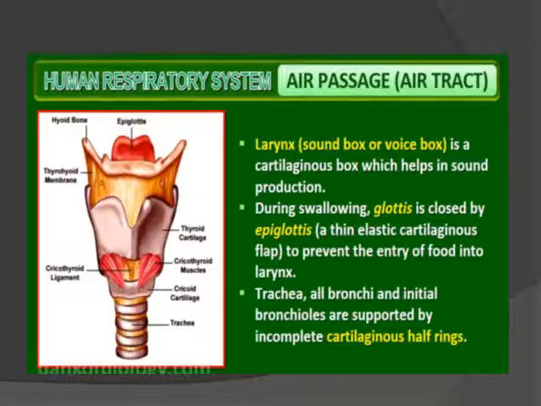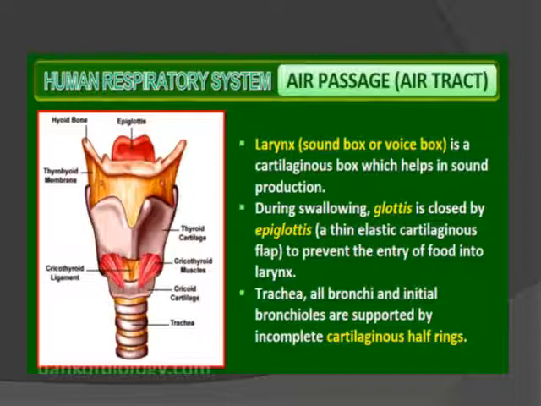Next we are discussing one part of the conducting part, that is the larynx, the sound box, or voice box. It is a cartilaginous box which helps in sound production. During swallowing, when we take in food, the glottis is covered by a thin cartilaginous flap, like a lid, known as the epiglottis, to prevent the entry of food into the larynx or the air pipe.